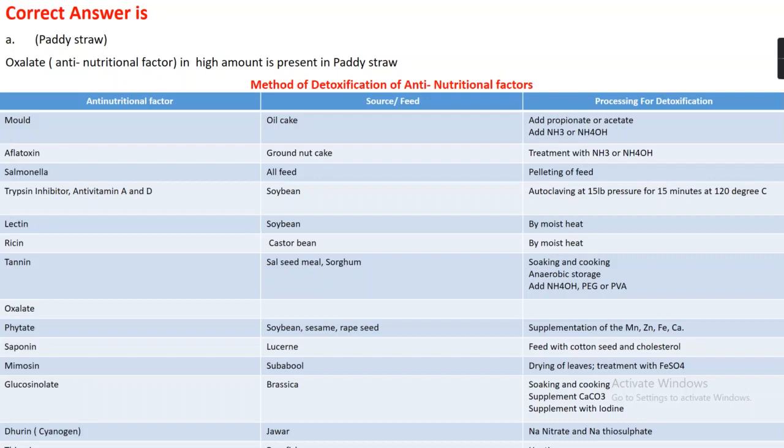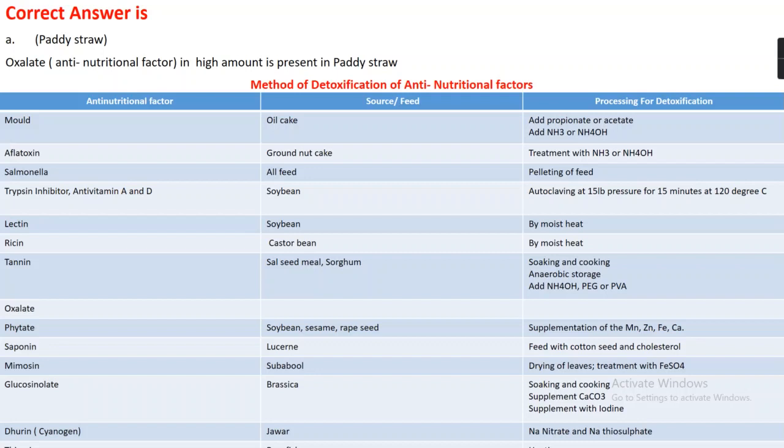Tannin is present in sal seed meal and sorghum, and we can remove it by soaking and cooking, by anaerobic storage, and by adding ammonium hydroxide, PEG, and PVA. Similarly, oxalate is present in paddy straw and molasses, and we can remove it by treating with moist heat. Phytate is present in soybean, sesame, and rapeseed, and we can reduce its toxic effect by supplementation of manganese, zinc, iron, and calcium.